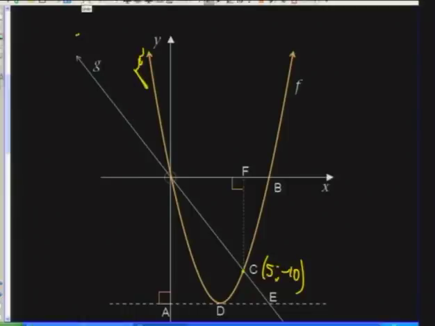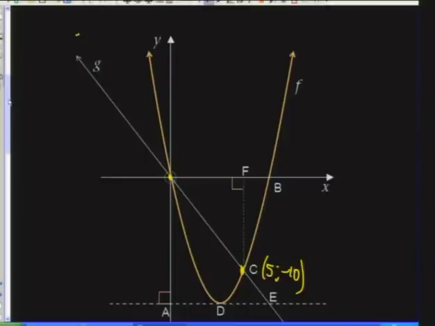Y of f is bigger than y of g, because at a specific x value here, my parabola is larger than my straight line. And can you see, if I move this piece of paper, I'm actually getting a shorter and shorter distance until they become the same. So we really have that at the point of intersection, the values are the same. But if I move over to the right, then my y of the straight line is bigger. And that relationship stays the same until they hit again the point of intersection. And when I go across the point of intersection, my parabola is again larger than my straight line.